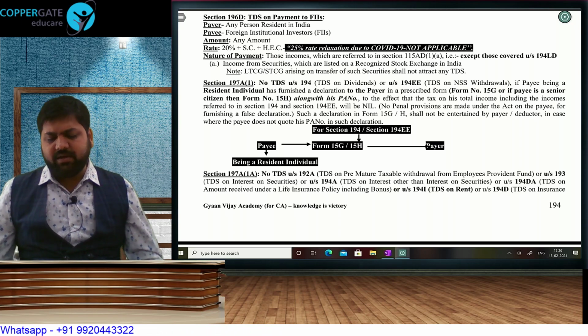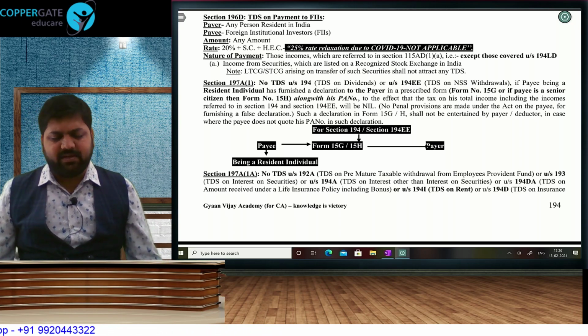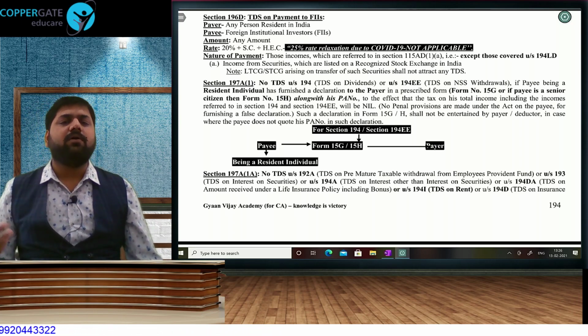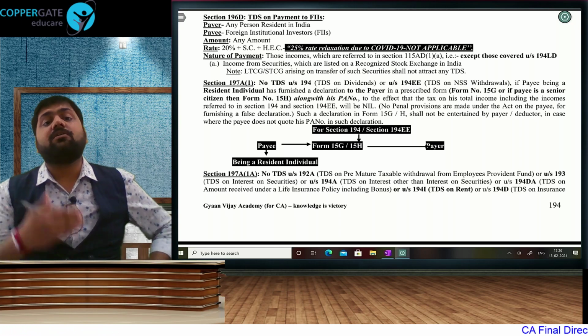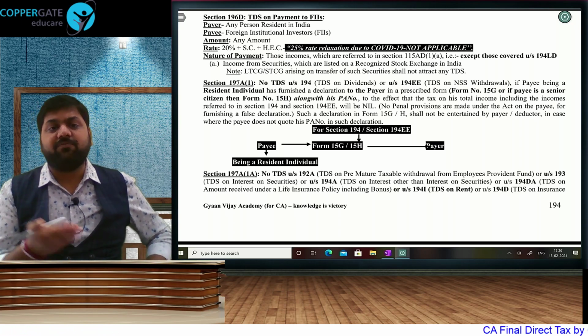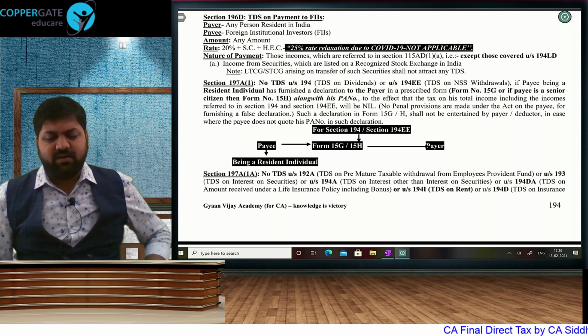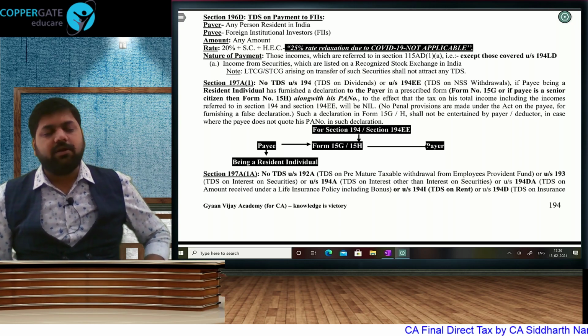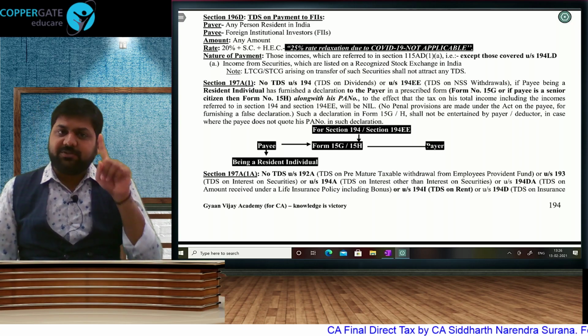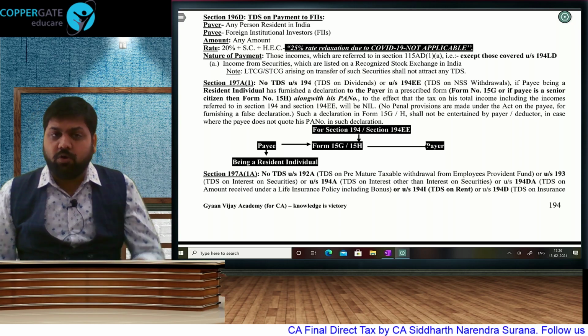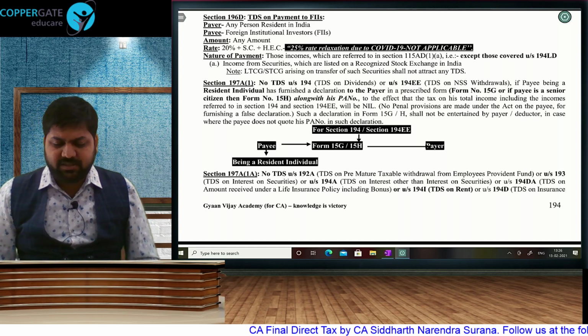Then we have to issue the TDS certificate. For that also, if there is delay, there is going to be a penalty of 100 rupees per day. For certain sections, there is going to be return cum payment. For sections like 194IA and 194IB, it is return cum payment within 30 days from the end of the month of liability. If there is failure to deduct, or if you deduct but don't deposit, then there will be 100% penalty.